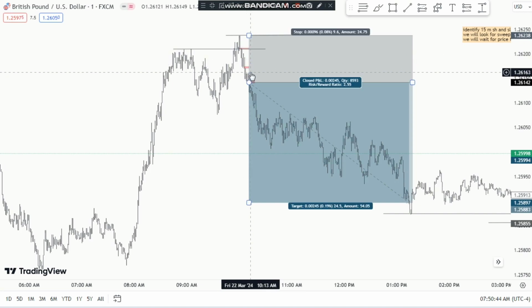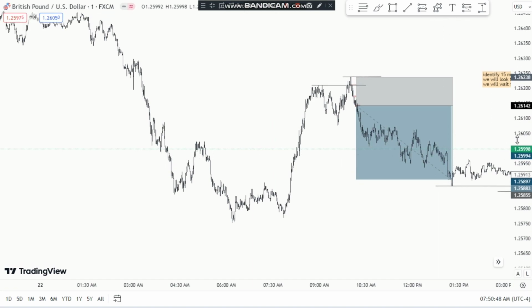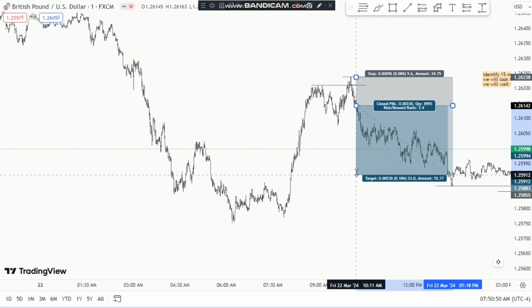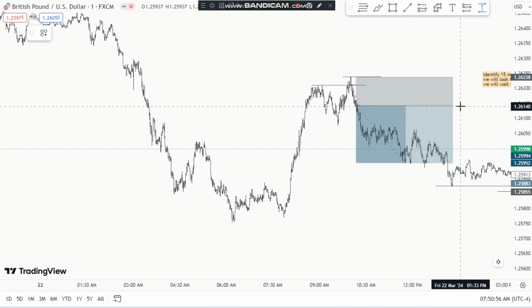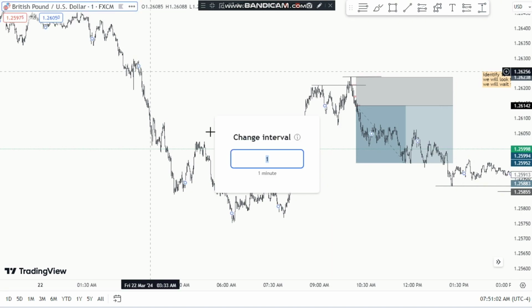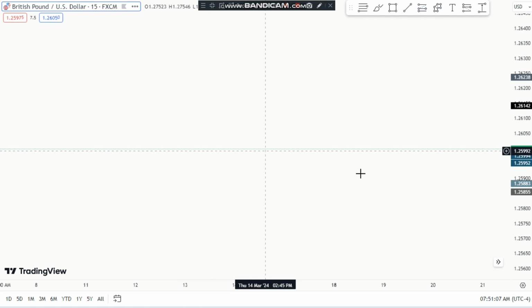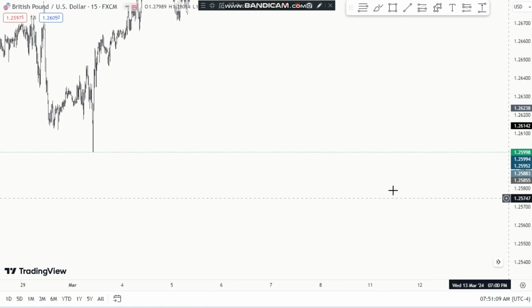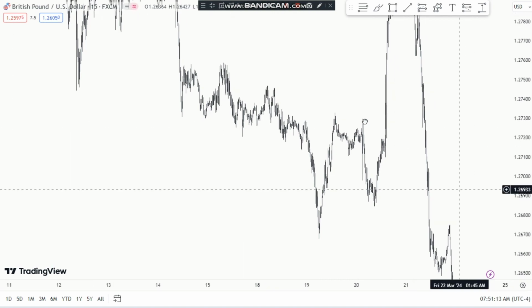So obviously you have to lower the target, and personally I use 2RR, not 2.5R, because you can see that this is a big enough target. From this point till this point, you can see this is 18 pips. So when you miss fair value gaps, you have to change the target. Let me show you another example. These were the recent 2 examples. Now we will use some more.